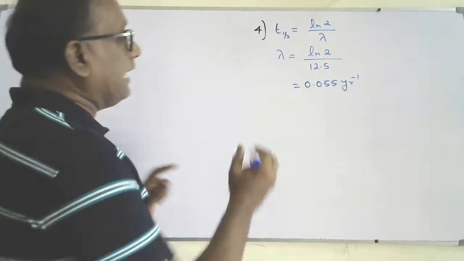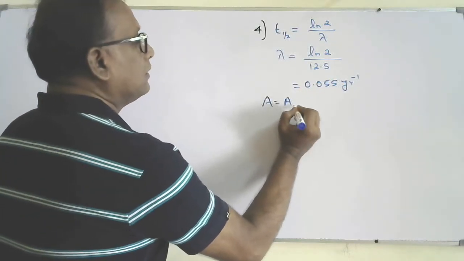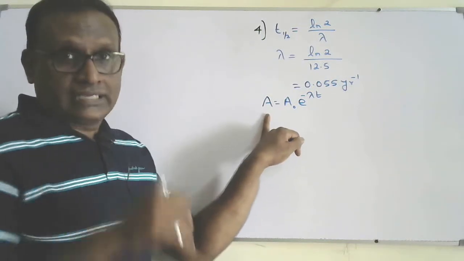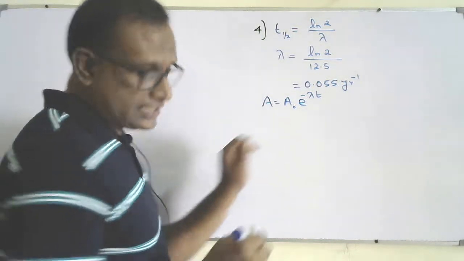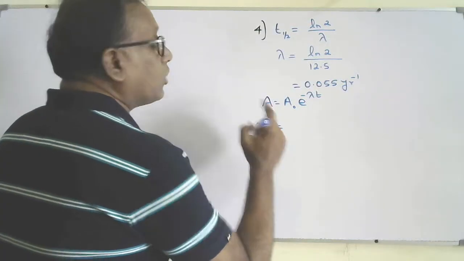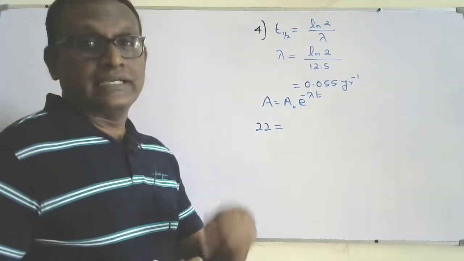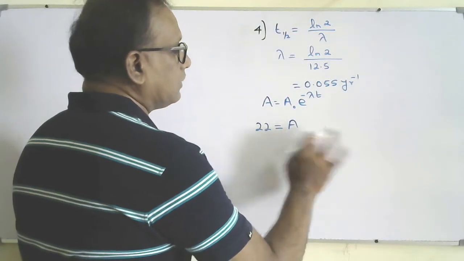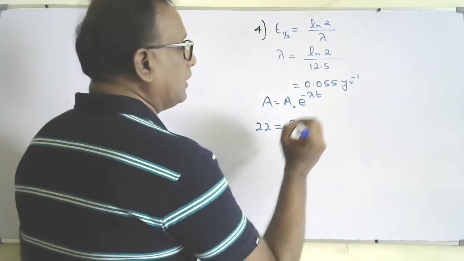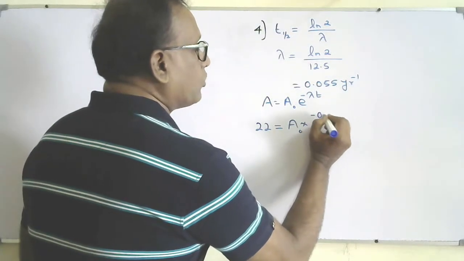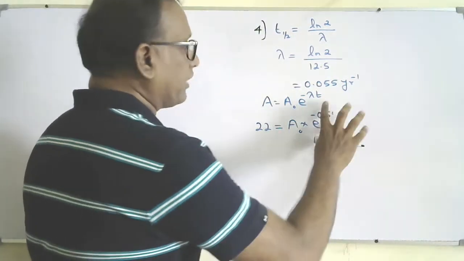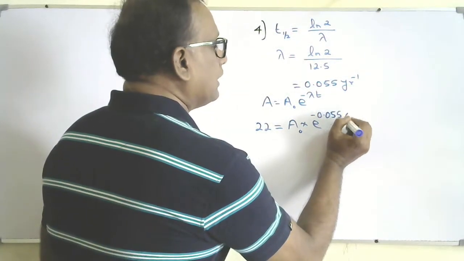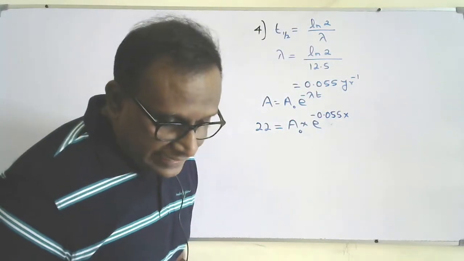So here I'm going to use A equal A naught e to the power minus lambda t. So we know the activity. Now, the current activity we know is 22 becquerel. So, how much was it 25 years ago? I need to find A naught, that is A naught into e to the power minus 0.055 into the time in years, 25 years.